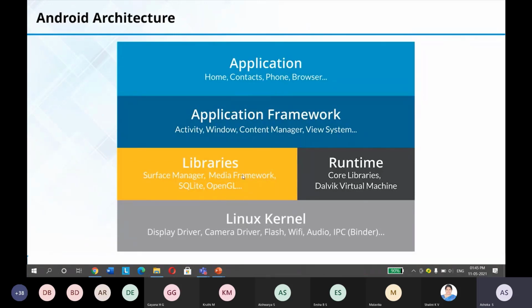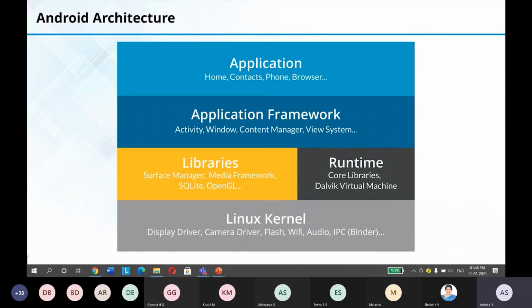Same way we have the media framework. So if you want to incorporate audio, video things in your app, we require libraries for each and everything. Those libraries are available here, and we have a runtime library. It's a runtime system where we have core libraries. See, this Android operating system is developed using Java. We know that.